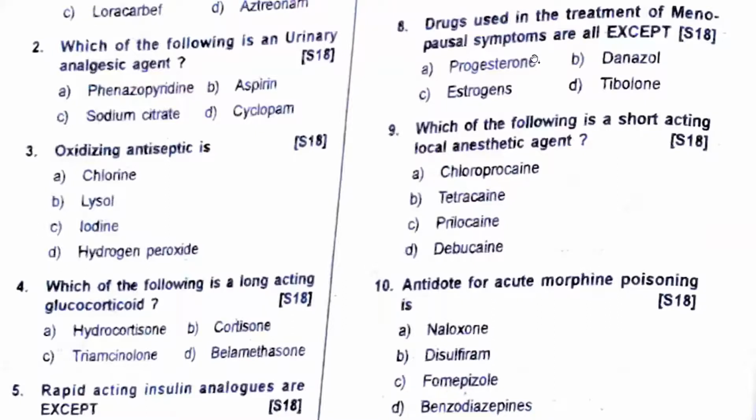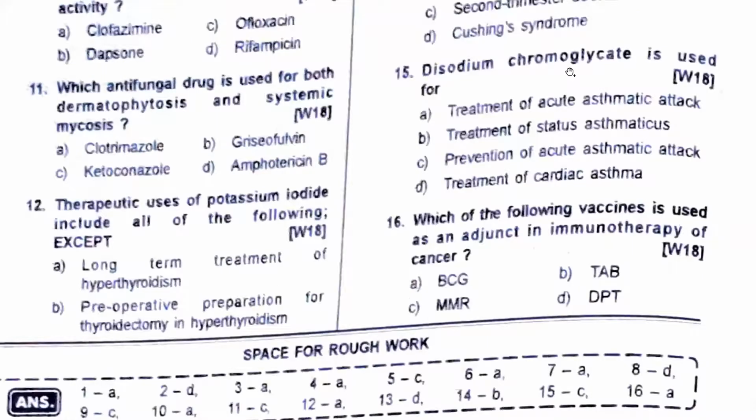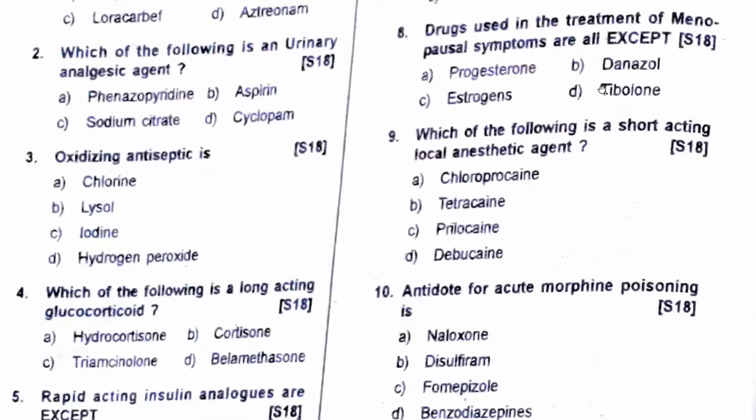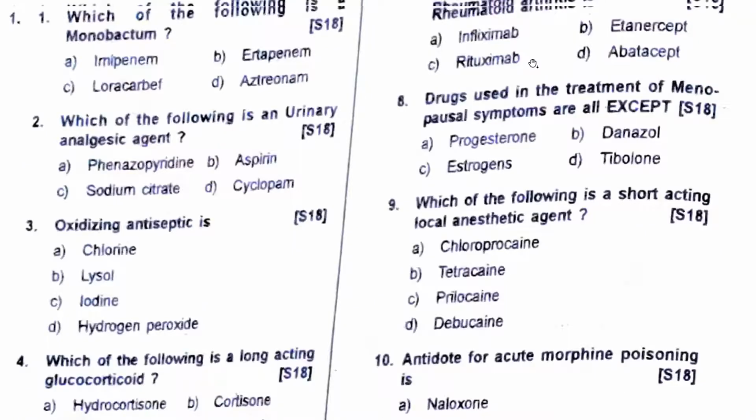Treatment of menopausal symptoms are all except: progesterone, estrogens, danazol, tibolone. Now, progesterone and estrogens, will you give? Yes. Tibolone, yes, because it's a progesterone type only. Danazol, no. Danazol is basically an androgen, so you'll not like to give an androgen. So the answer for 8, just check it again. They say it's tibolone, but between B and D, the better answer is tibolone.